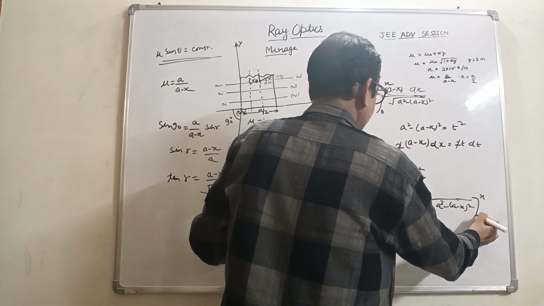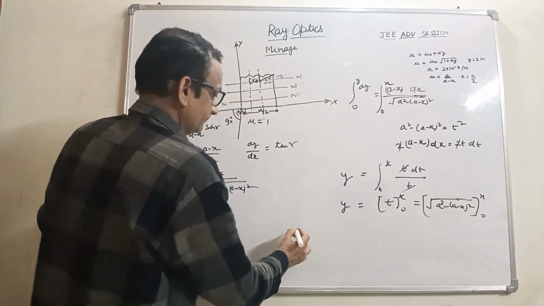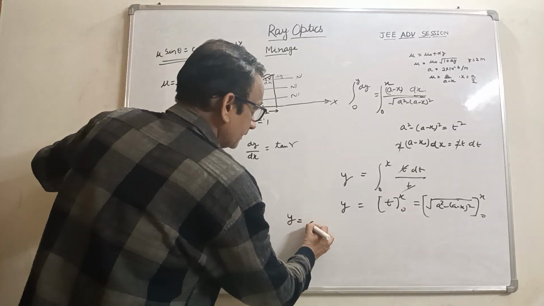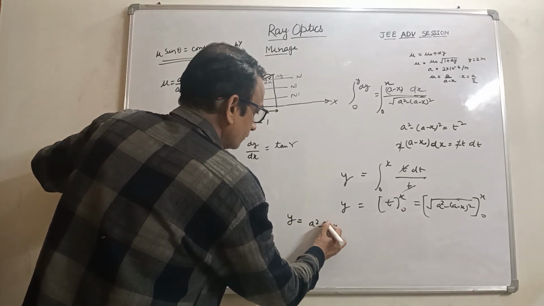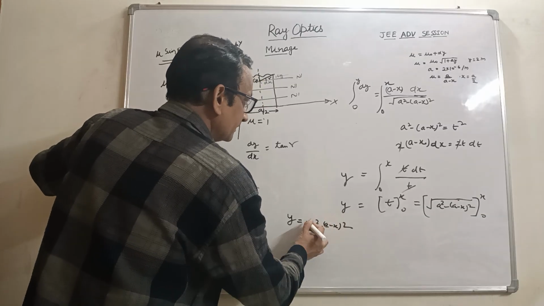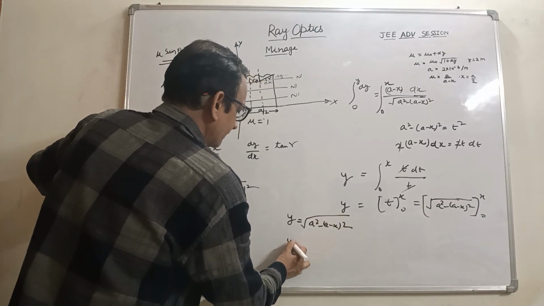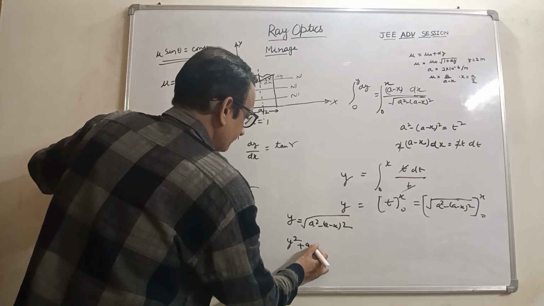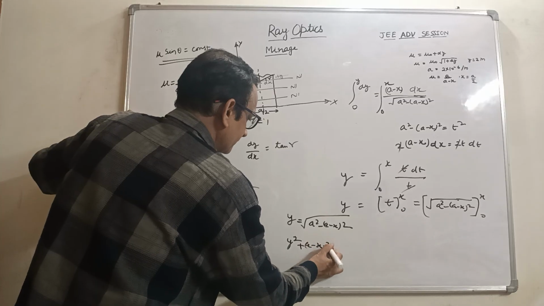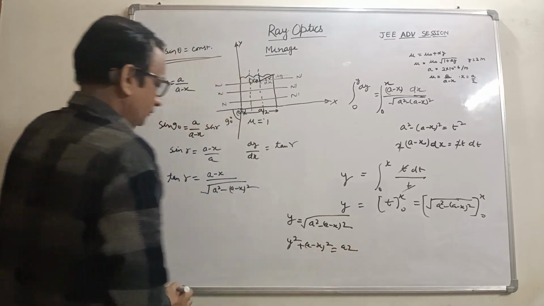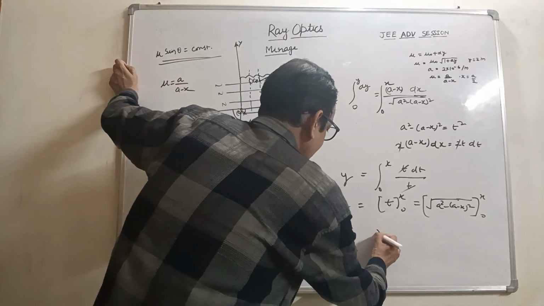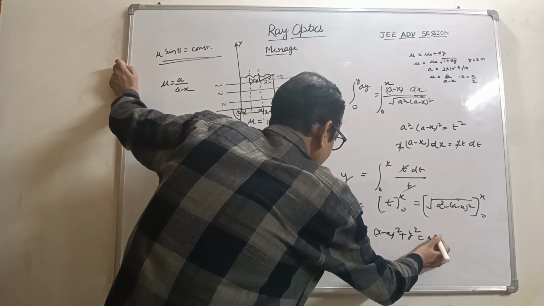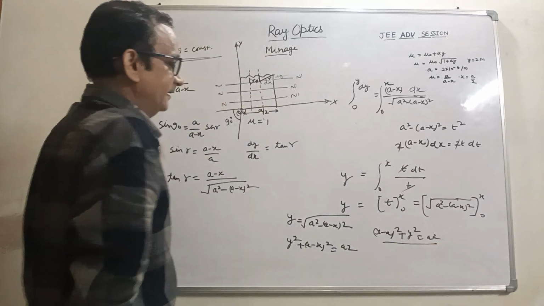So y is equal to the square root of a square minus a minus x whole square, and squaring both sides, this becomes y square plus a minus x whole square is equal to a square. So rewriting, x minus a whole square plus y square is equal to a square. This is the equation of a circle.